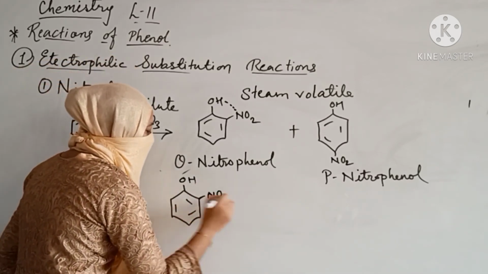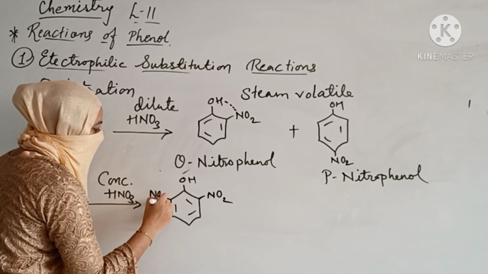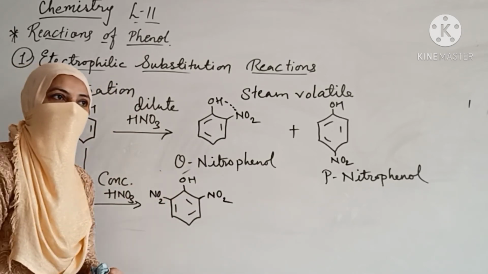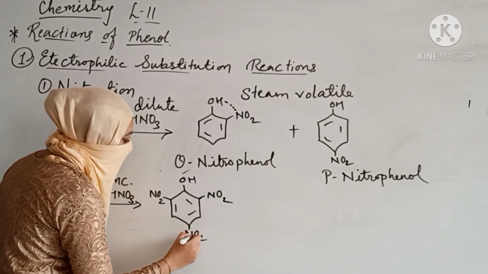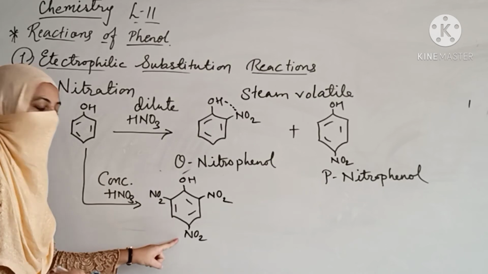We are having two ortho positions. So your nitro group will be attached to both the ortho positions and one para position, so it will be totally opposite to your OH.